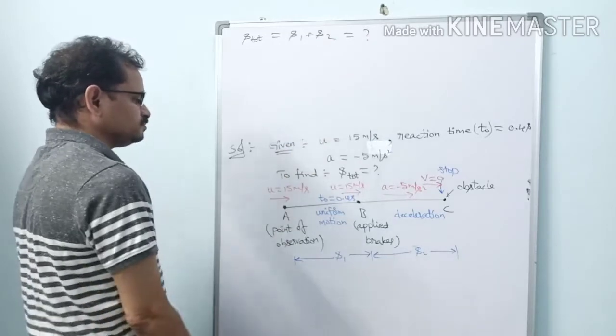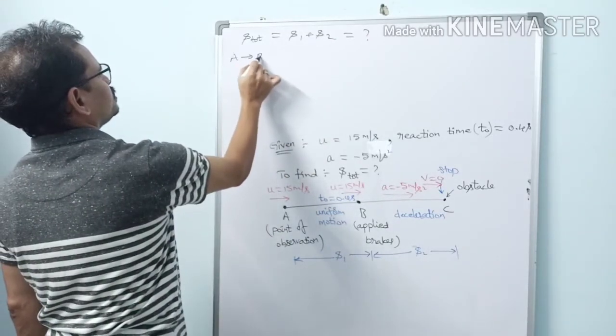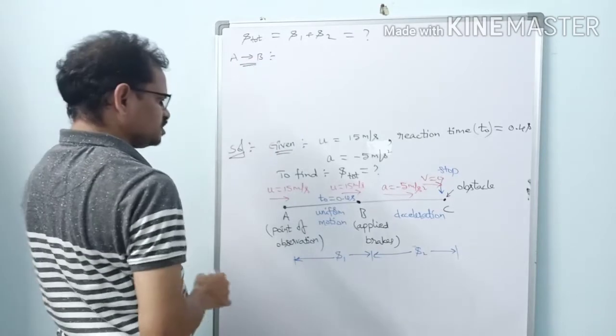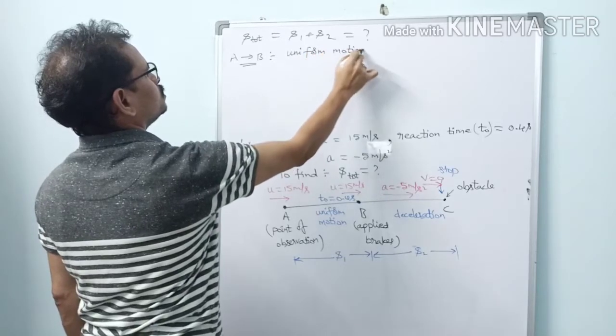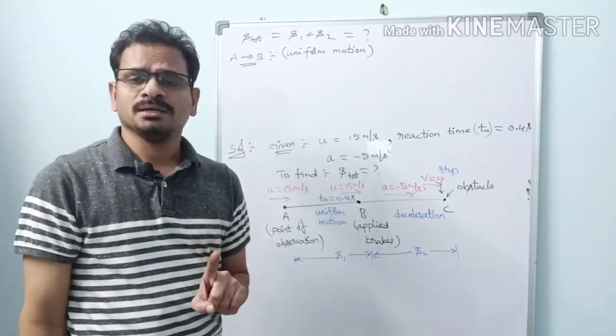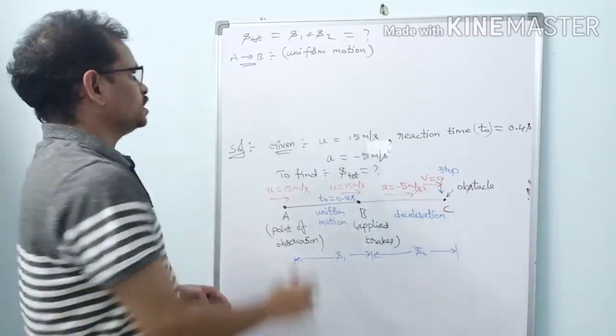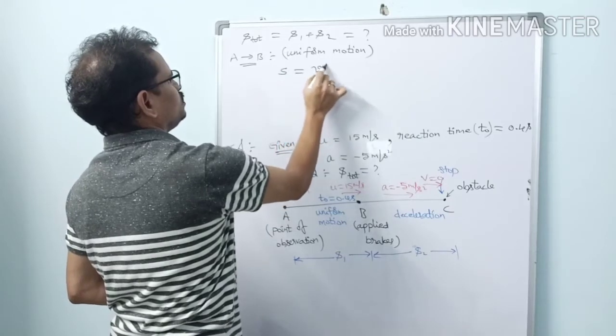Now let us solve. Let us first consider the A to B part of the journey. It is a uniform motion, so there is no choice. We have only one formula for a body moving with uniform motion: S equals Vt.